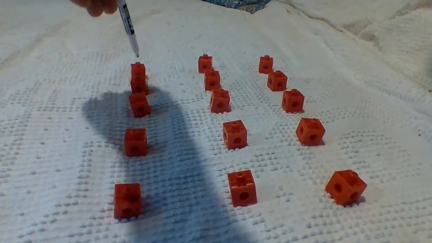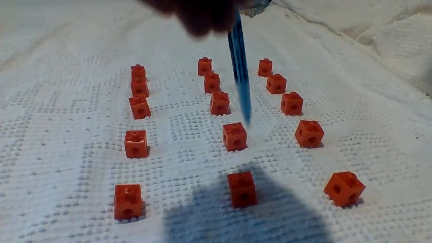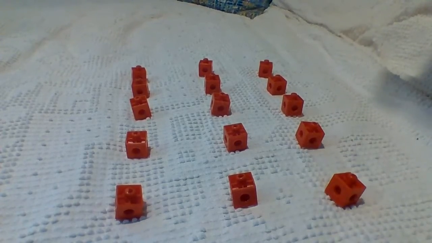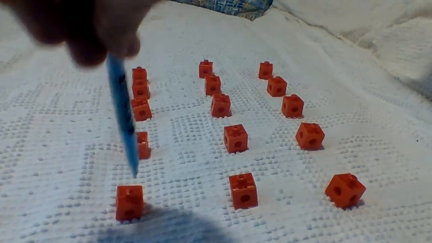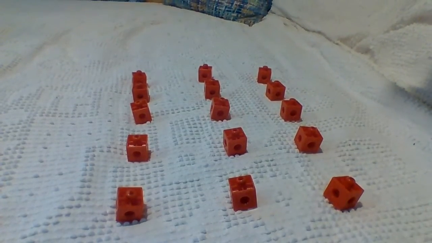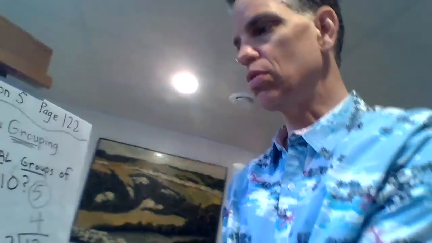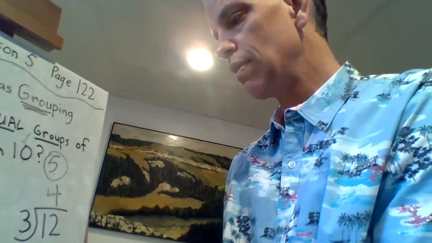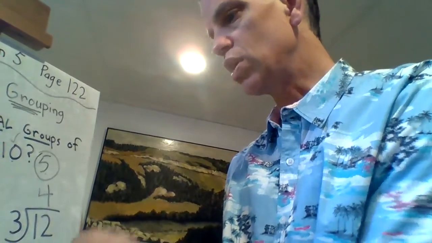And I put them in rows of 5. 1, 2, 3, 4, 5. 1, 2, 3, 4, 5. 1, 2, 3, 4, 5. And guess what 15 divided by 5 is? 1, 2, 3. Got it. Okay. This isn't too hard, especially if you use counters or you think about multiplication. I'll talk about that later. But 15 divided by 5 equals 3.